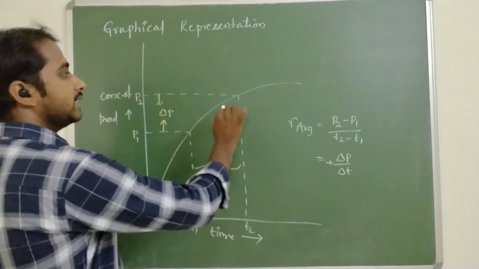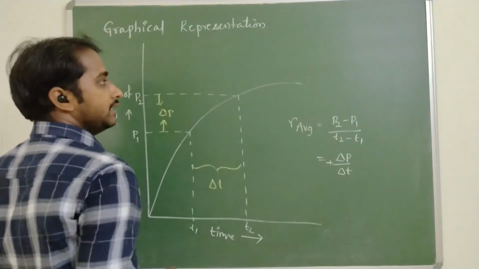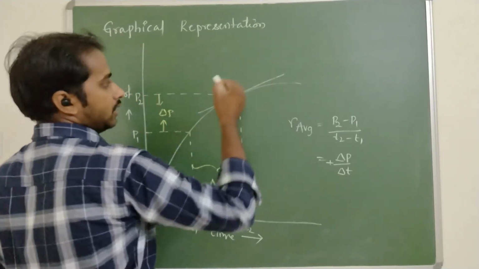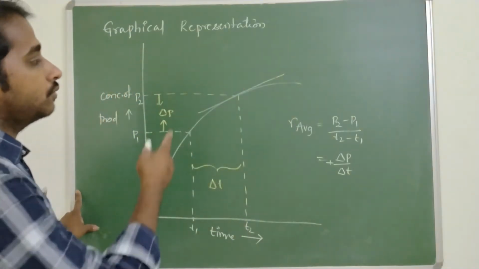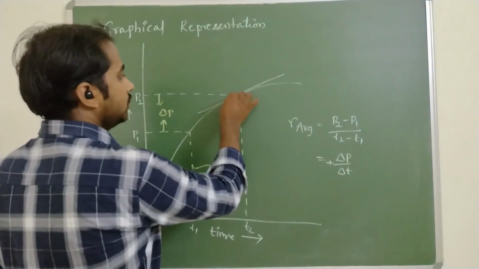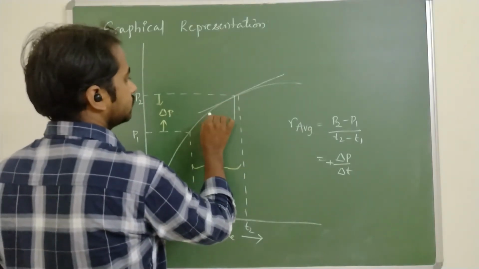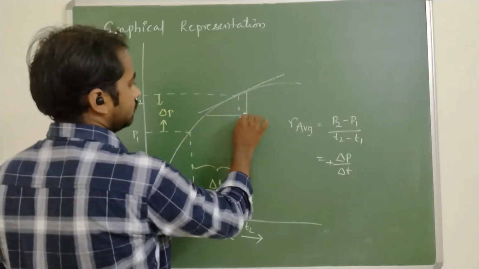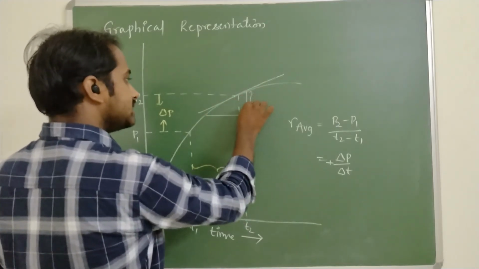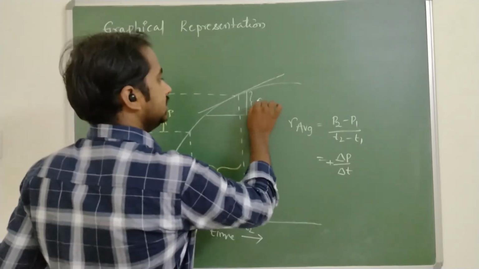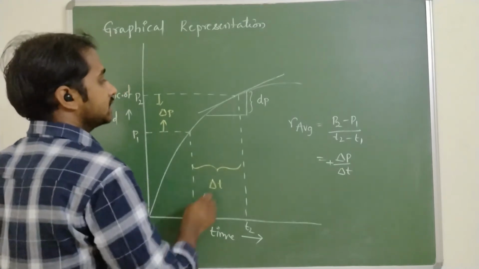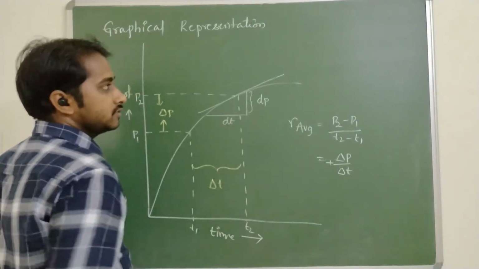Coming to the instantaneous rate, take the slope on this line. So how can we calculate? Take the tangent. This is a small change in product concentration, dP, and this is dt.